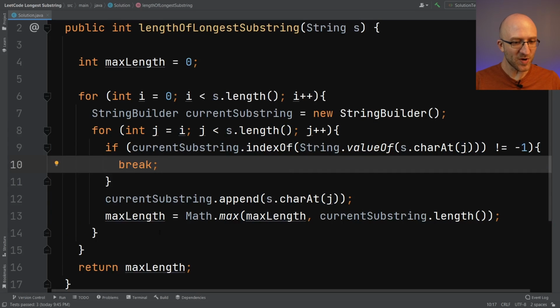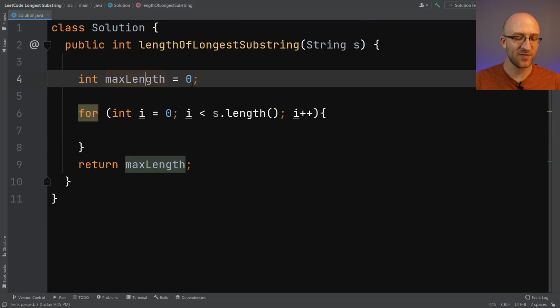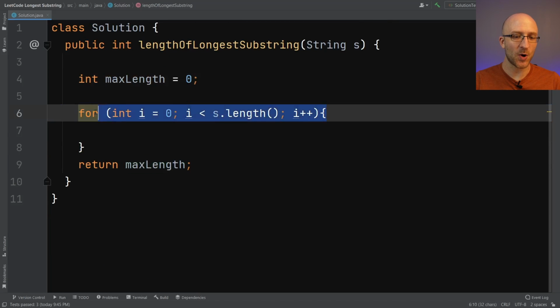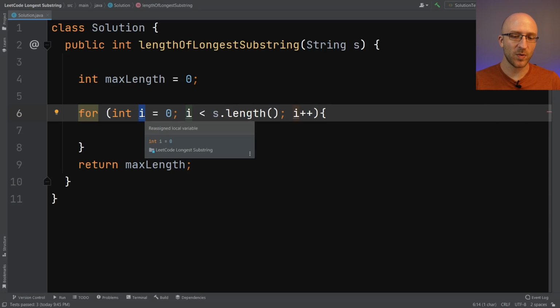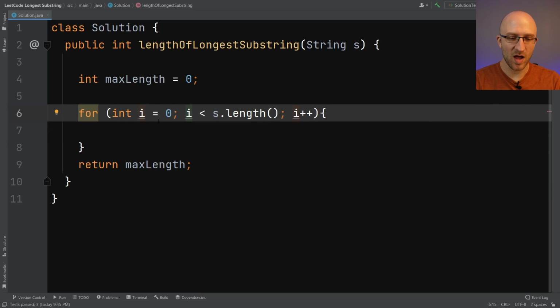All right, so we're gonna get rid of a lot of this, but we are going to keep our max length variable declaration and our outer loop. We still need that. But we are going to change a couple of things about this loop to make our code a little bit easier to read with how our algorithm will now work. So instead of just calling this variable I, let's call it right, because it's going to represent the right pointer in our algorithm. So we'll change I to right in each of those places.